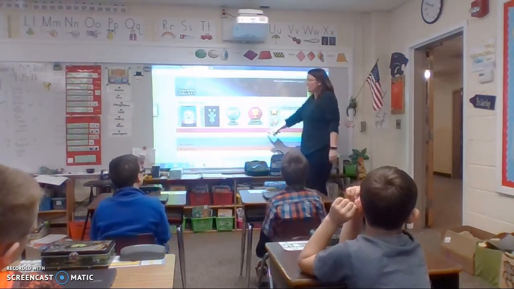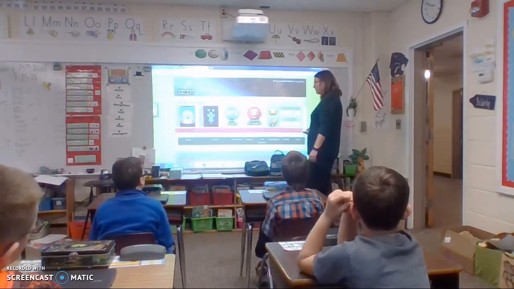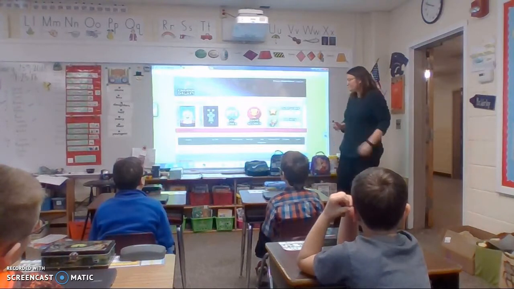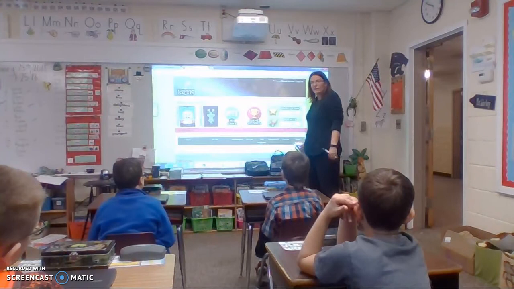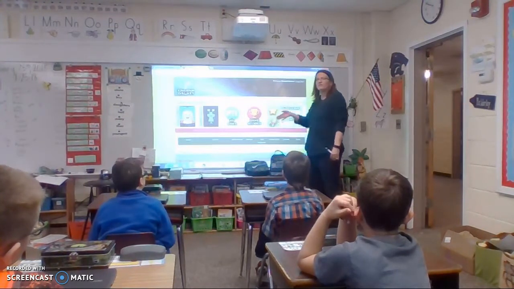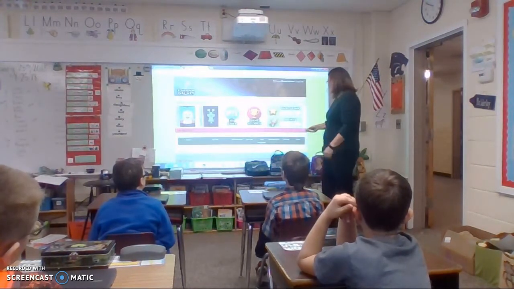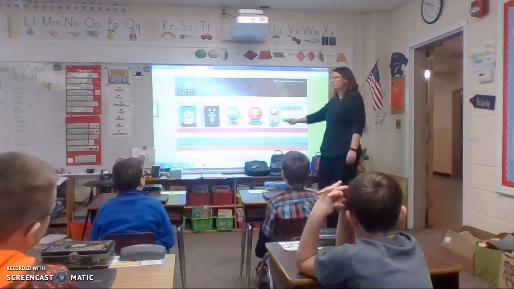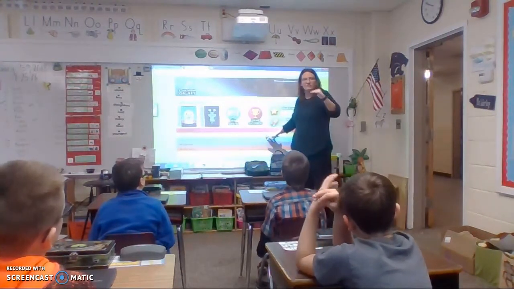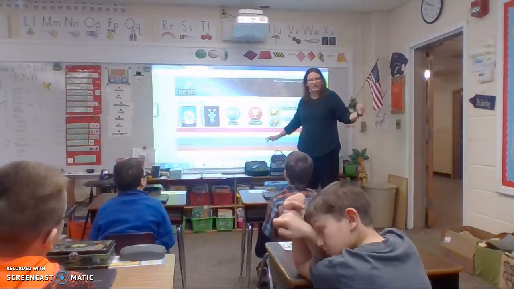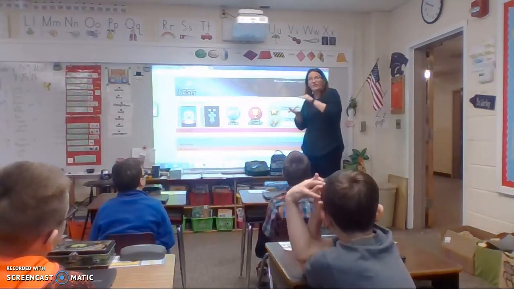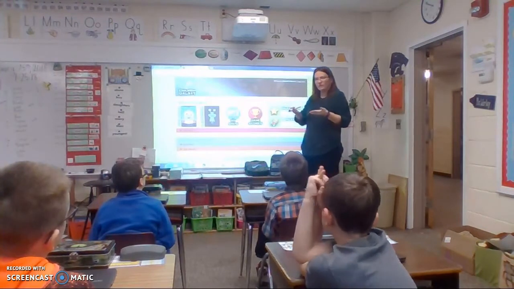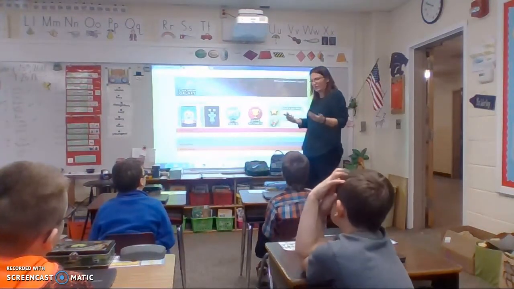So what we're going to do today, there's not going to be anything in the red part, or at least there shouldn't be anything in this part yet because you don't have any assignments, not yet anyway, because you have to take the test first. So the red part we get to skip for right now, but eventually we'll use that and it'll tell us if there's something it wants you to work on before you play the next game. So if you mess up on something or you need help with something, it will teach you that before you play the next game. So it's kind of nice, right?